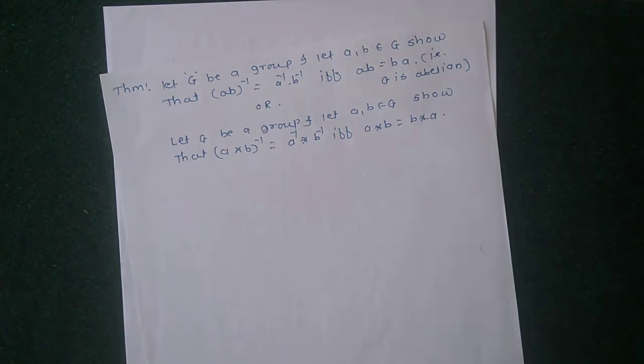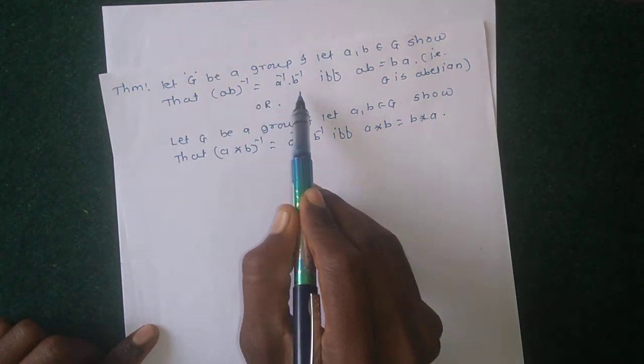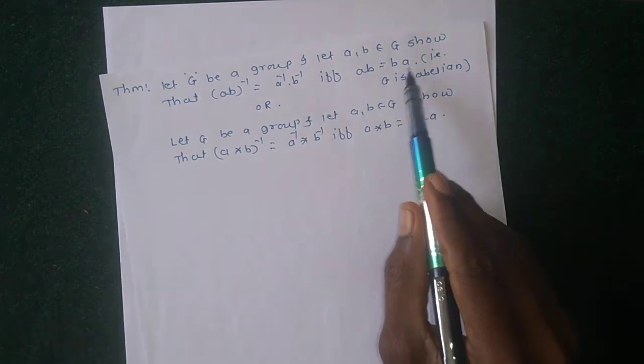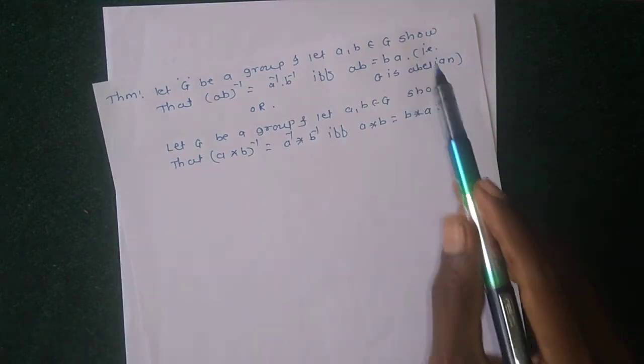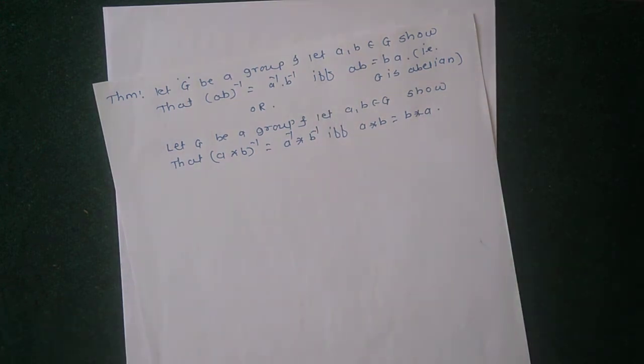The first part is to assume that (ab) inverse equals a inverse b inverse and prove ab equals ba. There are two parts because the condition is given as if and only if.